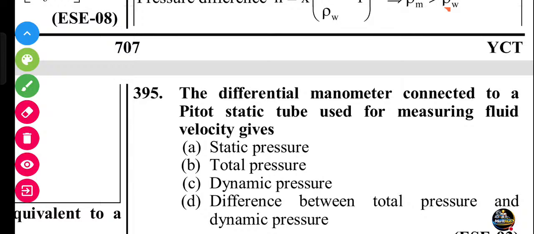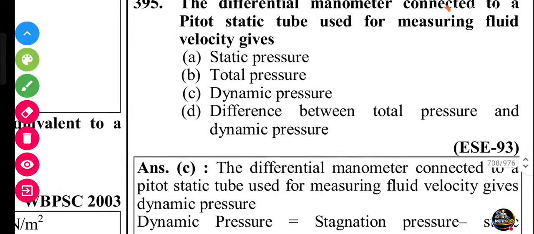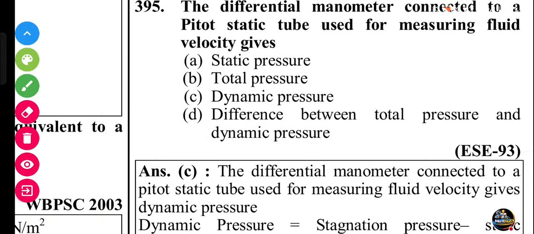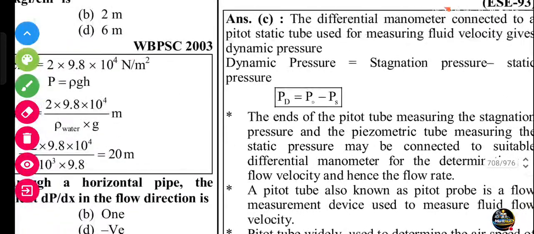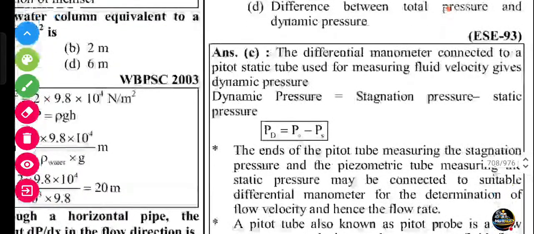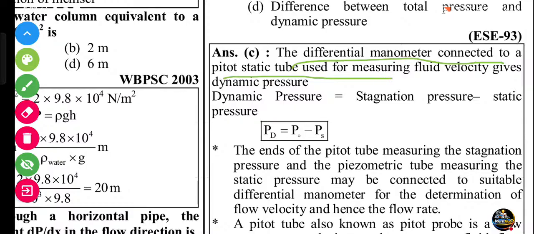I think the total pressure and the dynamic pressure is the answer. Here is the explanation. The differential manometer connected to a pitot-static tube for measuring fluid velocity gives the dynamic pressure. Dynamic pressure equals stagnation pressure minus static pressure.